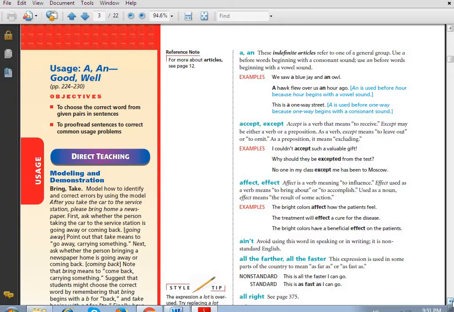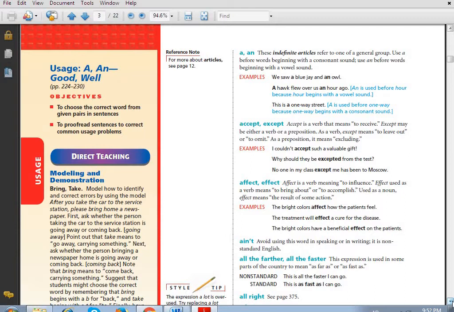By the way guys, you could find a little bit of differences between your book and the picture or the video which I gave you. No problem at all. I read all the words which you have in your book and I explain them to you, so don't be worried.